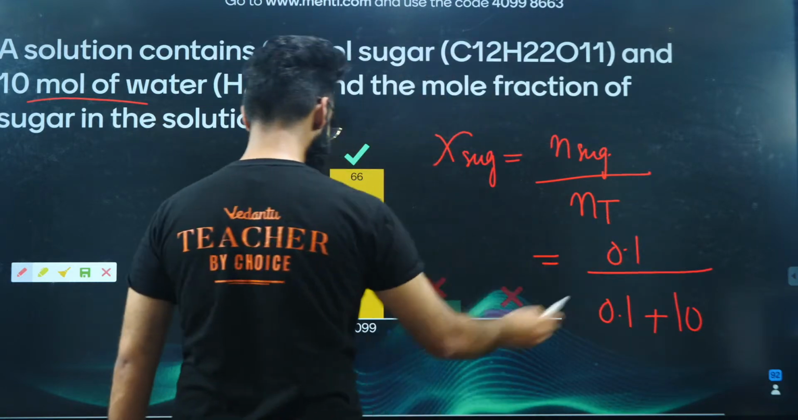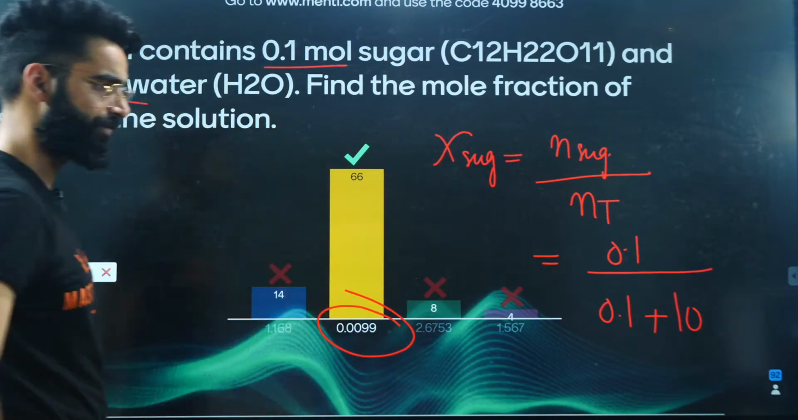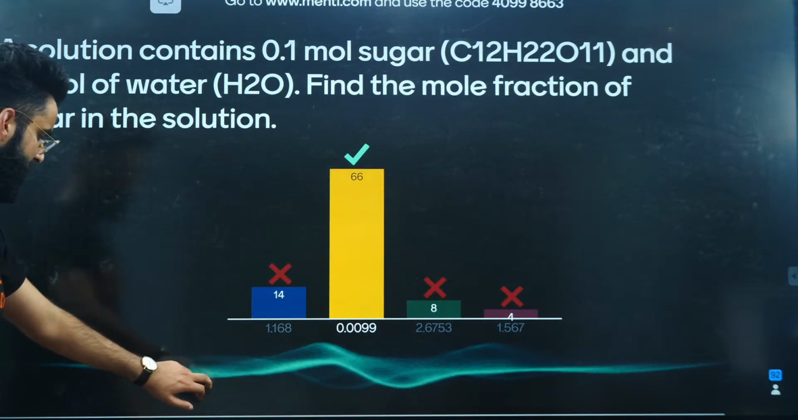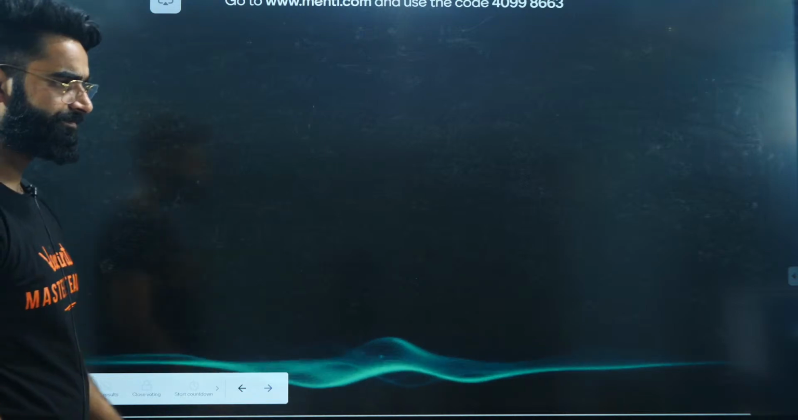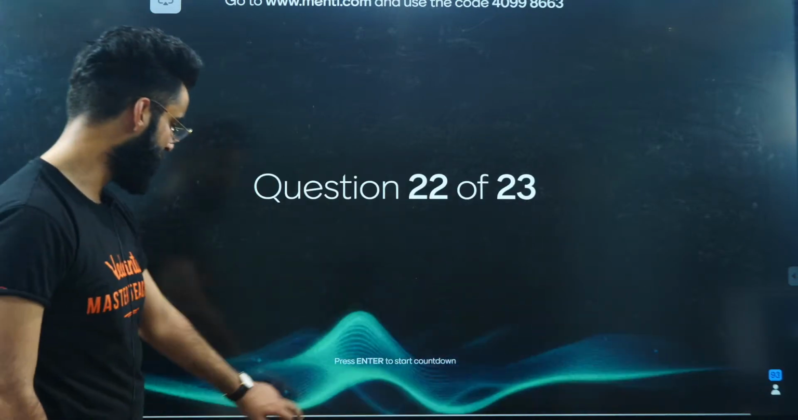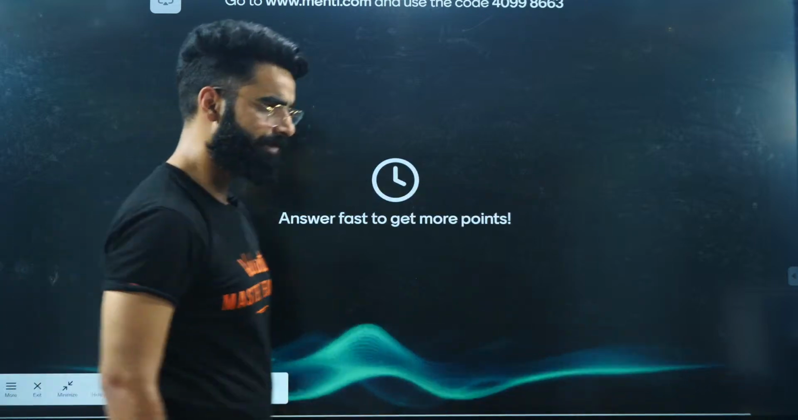By solving this, you'll get the value exactly to be 0.0099. As simple as that, right? 0.1 divided by 10.1. That's going to be the answer of the question. Perfect. Moving on to one more. This is going to be the 22nd question, last but one. I'm starting the countdown. Look at the screen properly.